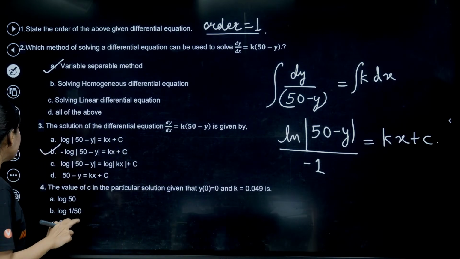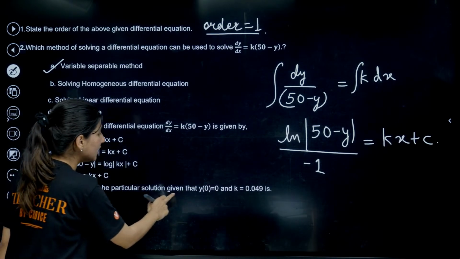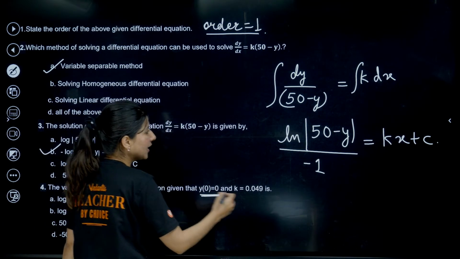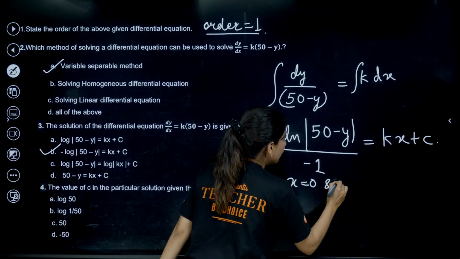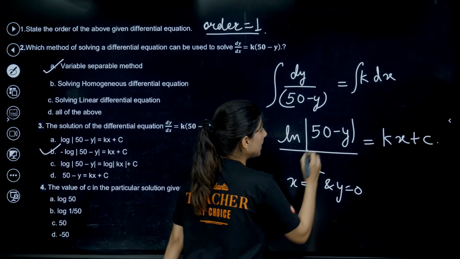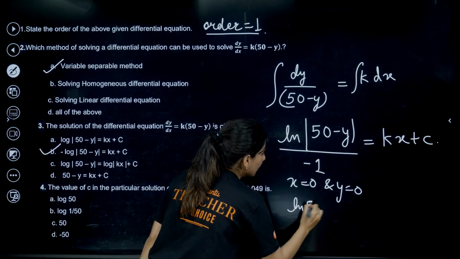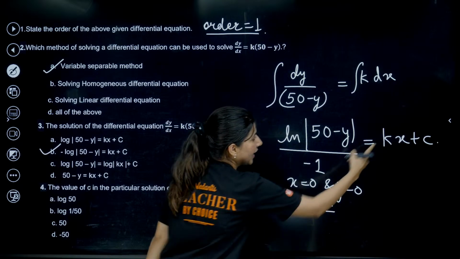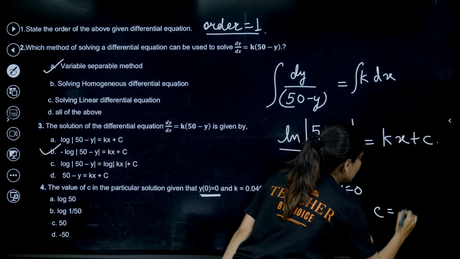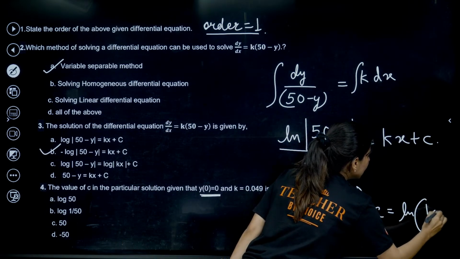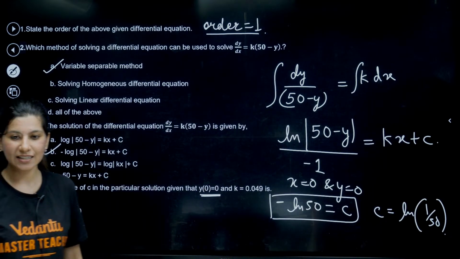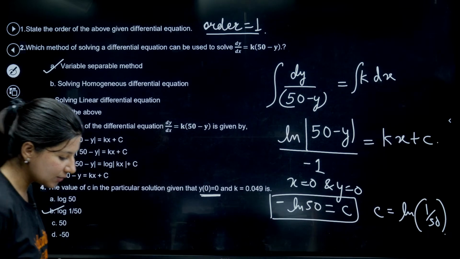All right. The value of c in the particular solution given that y of 0 is 0. That means they are saying to put x equals 0 and y equals 0 in this. If I do that, log of 50 minus 0, so log of 50 with a negative sign will be equal to k times 0. So see, the constant is minus log of 50, or the constant will be log of 1 by 50. Right? So the constant is log of 1 by 50. Option B is absolutely right.